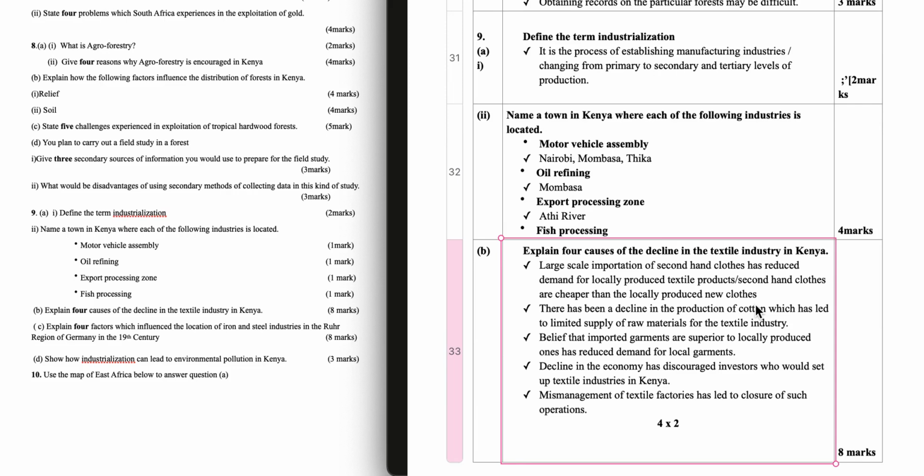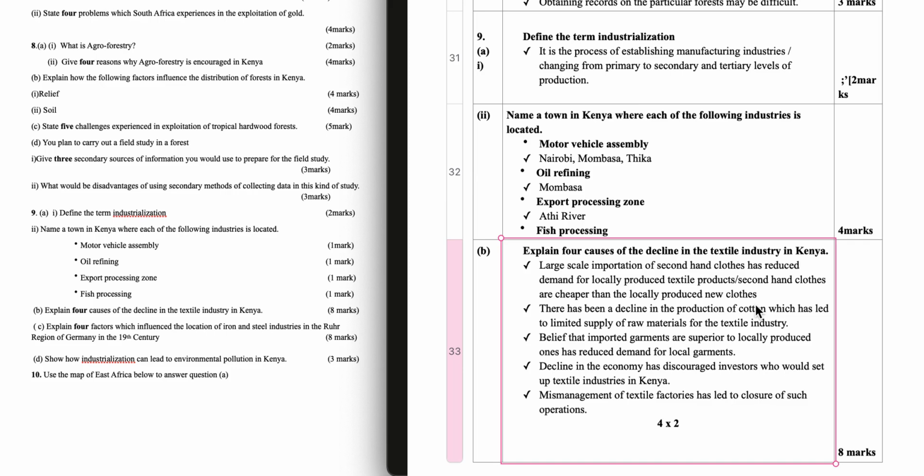Question 9b. Explain 4 causes of the decline in the textile industry in Kenya. Large-scale importation of second-hand clothes has reduced demand for the locally produced textile products, as the second-hand clothes are cheaper than the locally produced new clothes.